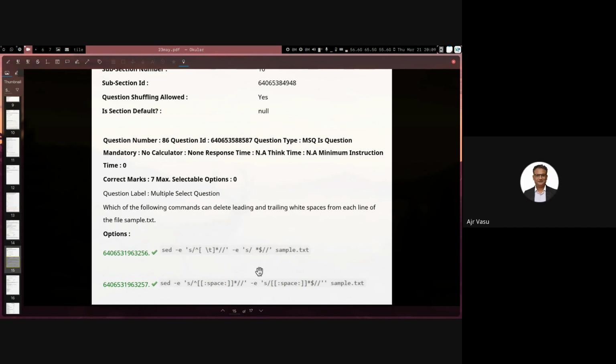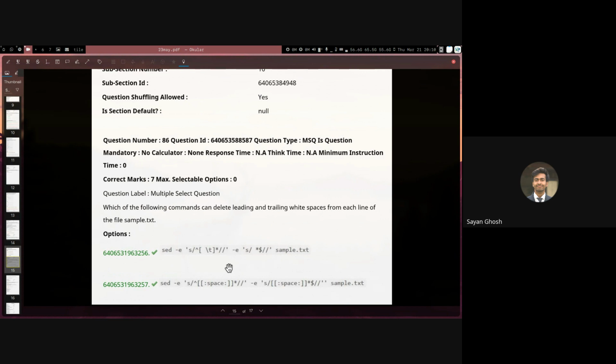Okay. So in the second option, we're basically using the character class space, which matches space, tab, all those. So this is arguably a better solution than the first one, but both of them work. This one will search for 0 or more spaces at the start, and then 0 or more spaces at the end, and substitute them with nothing. Here we are not using tab at all, right? Tab is included in the space class.